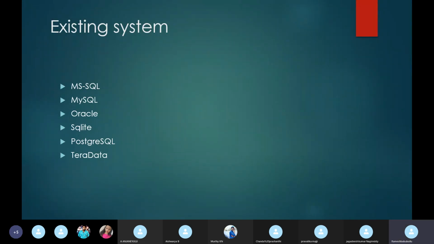RDBMS means Relational Database Management System. Before the RDBMS also, we had some tools like Word documents and Excel to store the data. So these are the ways to store the data.